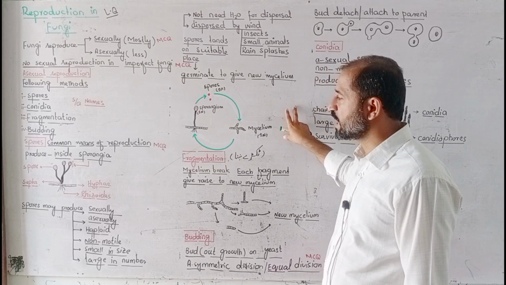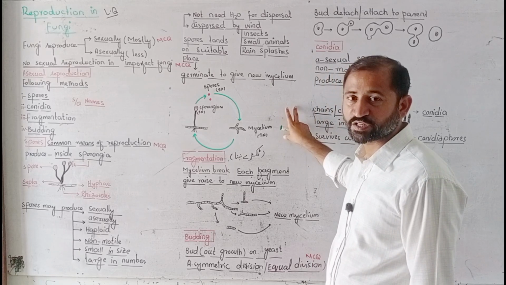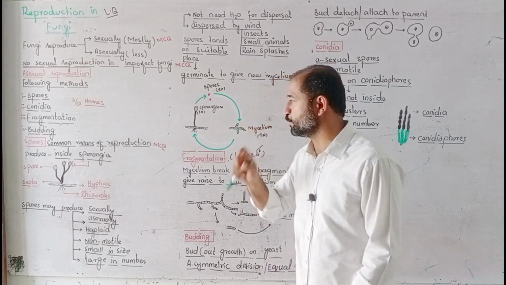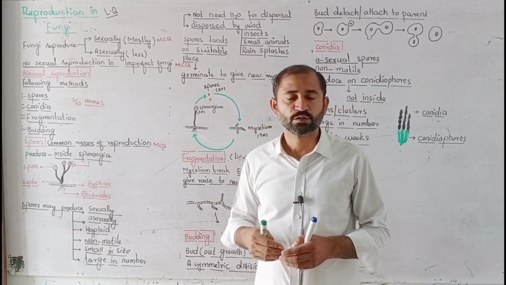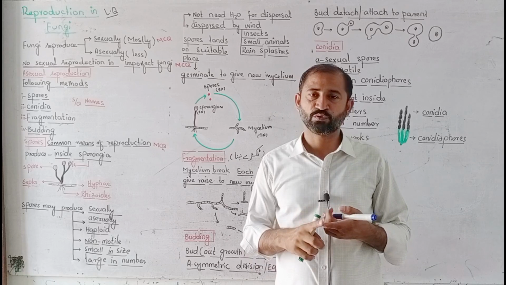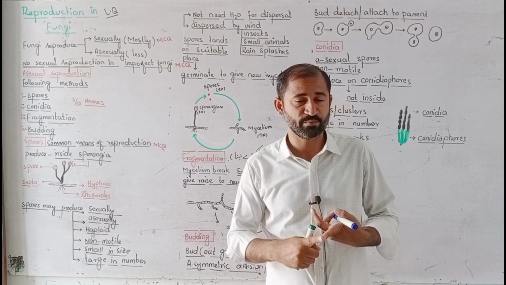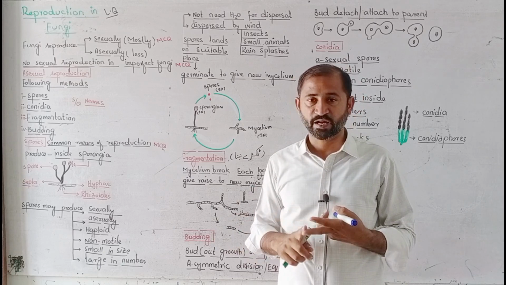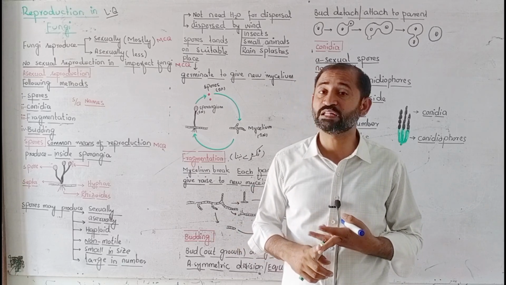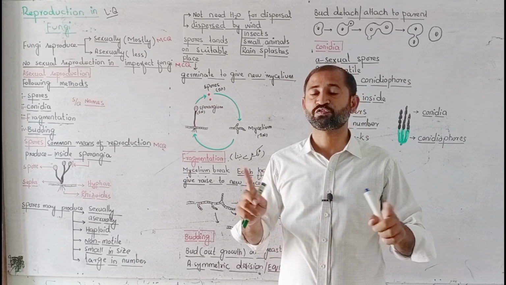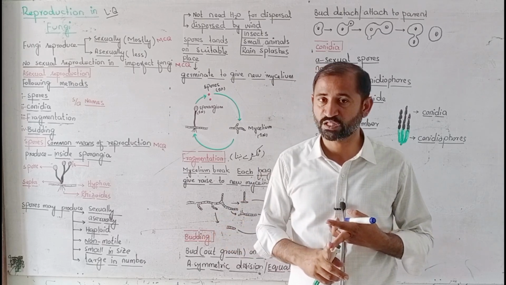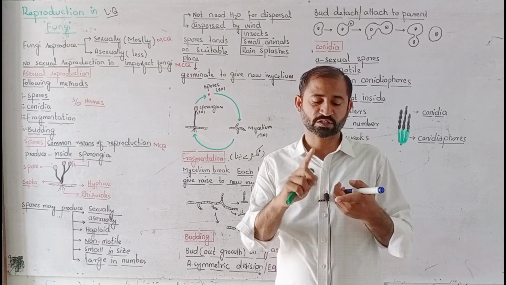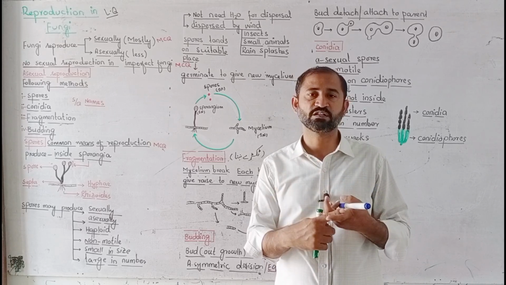So that was all about the reproduction in fungi through spore formation. Once again, spore formation is a common method of asexual reproduction in fungi, and these spores are produced within the sporangia, not outside the sporangia. These spores may be produced by sexual or asexual reproduction, large in number,